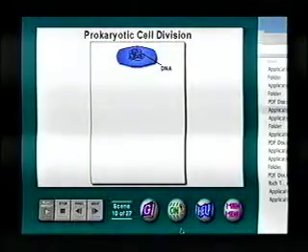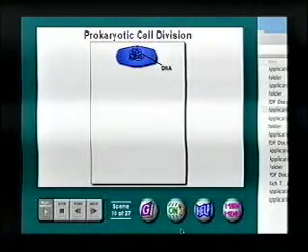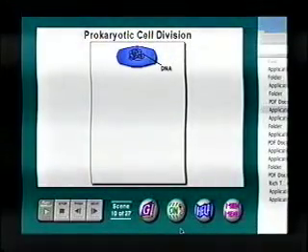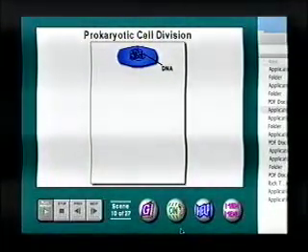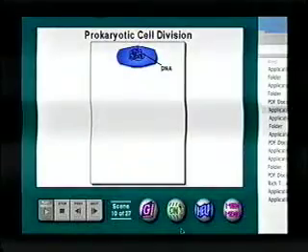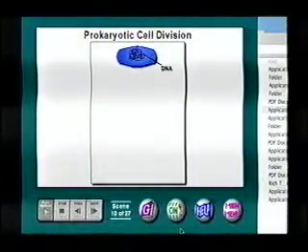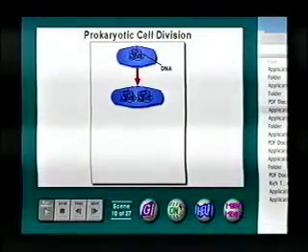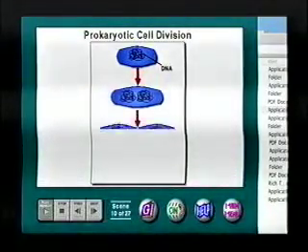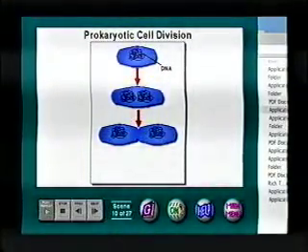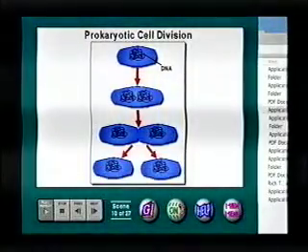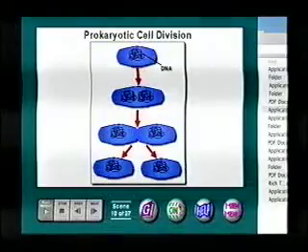The method of cellular reproduction differs between prokaryotic cells and eukaryotic cells. Prokaryotic cells reproduce by a type of cell division called binary fission. In binary fission of bacteria, the chromosome replicates. The cell grows about double in size and then divides the parent cell in half to form two daughter cells, each with the same DNA as the original cell.